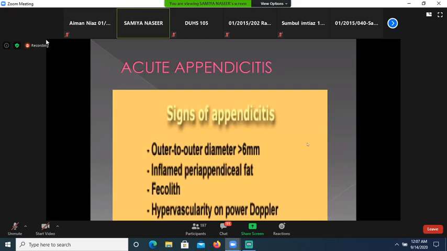Now coming to the acute appendicitis, the signs of appendicitis which are seen on ultrasound are: outer to outer diameter will be more than 6 millimeter, and there will be inflammation of the periappendiceal fat, and it will appear hyperechoic on ultrasound, and fecolith or appendicolith can be seen, and on power Doppler ultrasound there will be hypervascularity.